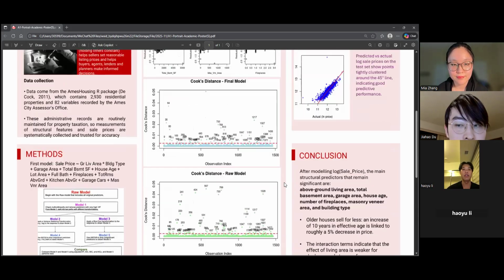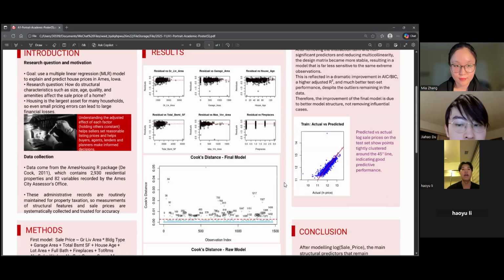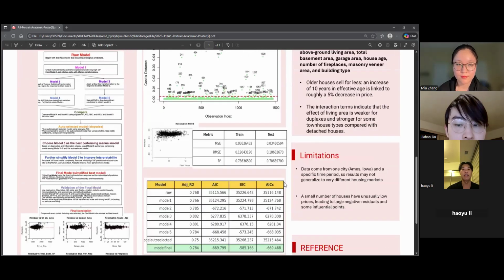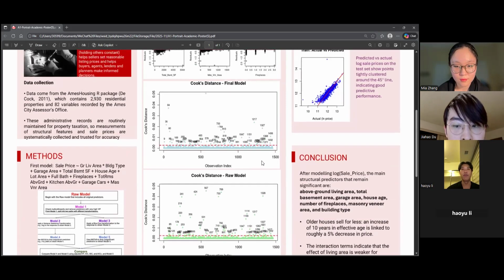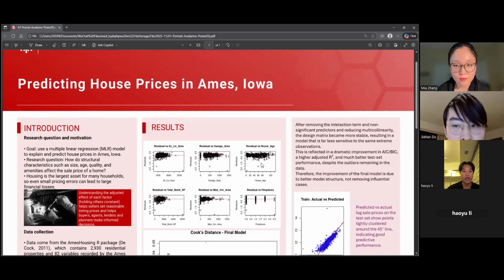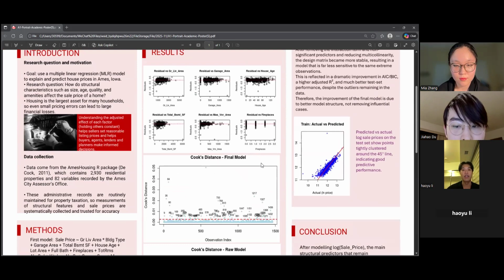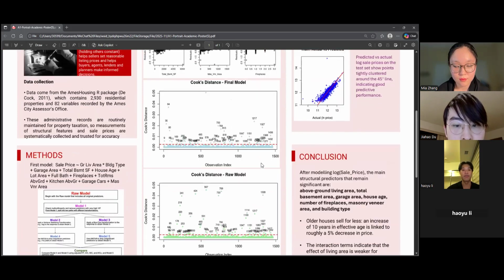We conducted a unified test on all the models, including the automatically selected model, and the final model performs the best comprehensively on adjusted R-square, AIC, BIC, AICc, and the number of variables. To ensure its validity, we then plotted the residual plots for y and for each x, and the QQ plot again, and none violated the assumptions.